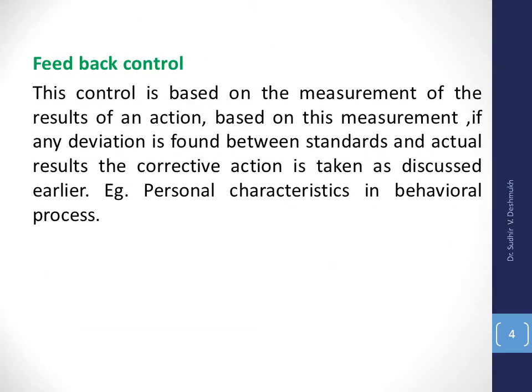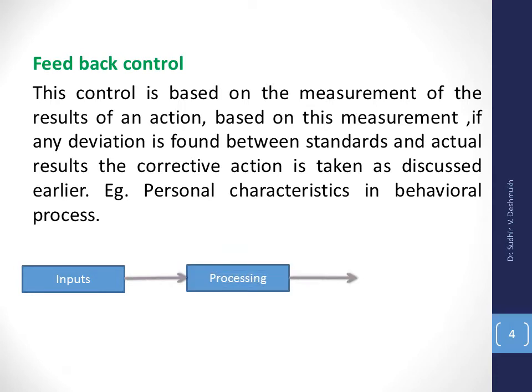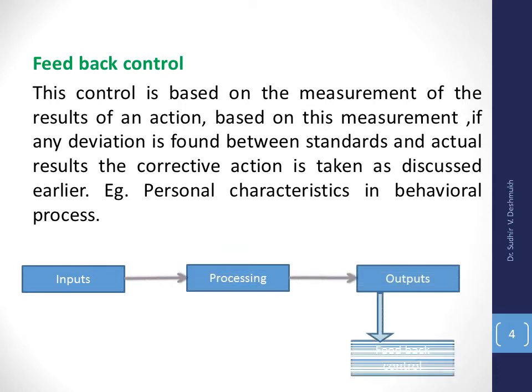And then there is feedback control. This feedback control is a mechanism which works at the final stage. Final stage means during the output. So, measurement and action based on the measurement: if any deviation is found between the standard and actual result, then corrective action is taken, meaning the result is checked. If the result is not as per the plan, then corrective action is taken. So appraisal of a particular person is an example of this feedback control.